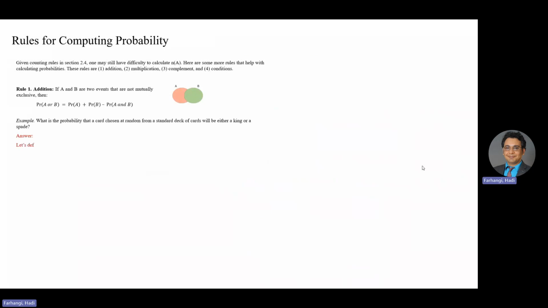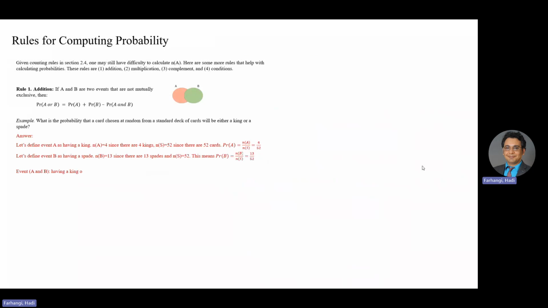Here's the answer. Let's define event A as having a king, and NA is equal to 4 since there are 4 kings, and NS equals 52 since there are 52 cards. Probability of A is NA over NS, which is 4 over 52. Let's define event B as having a spade. NB is 13 since there are 13 spades, and NS is 52. This means probability of B is NB over NS, which is 13 over 52.